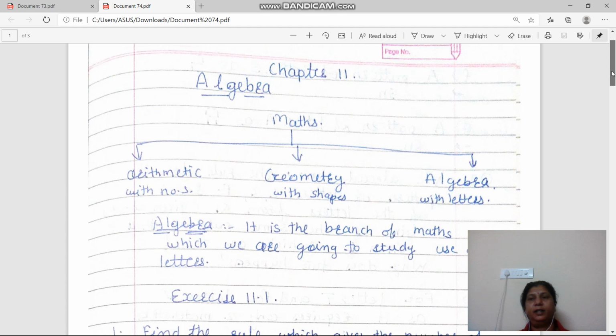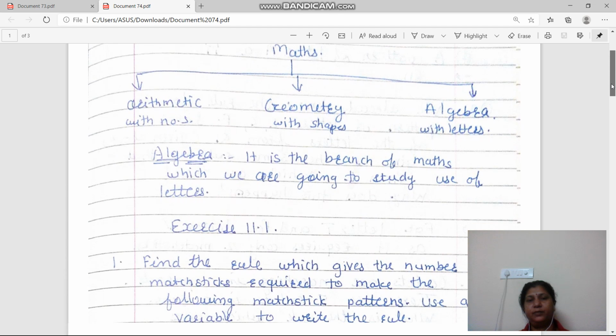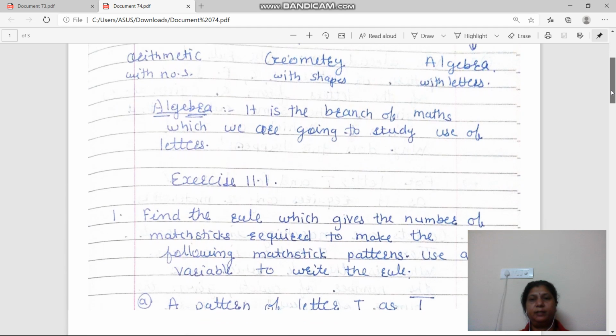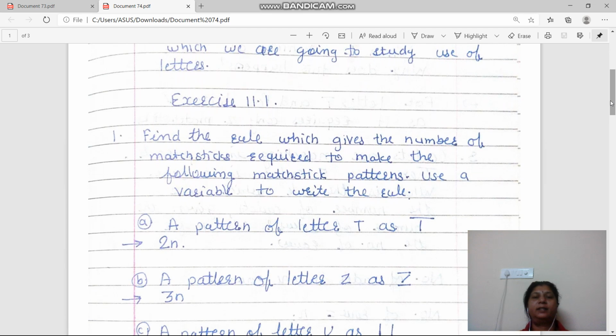You have to write the algebra and such 3 branches, write the definition of algebra, and just start the exercise 11.1. Okay, so see first example. Find the rule which gives the number of mastics required to make the following mastics pattern. Use a variable to write the rule.